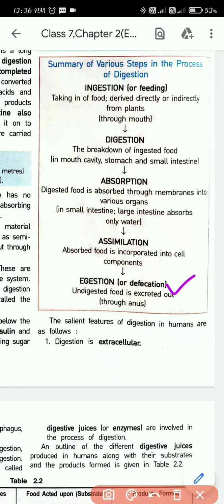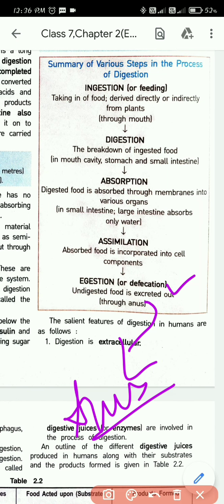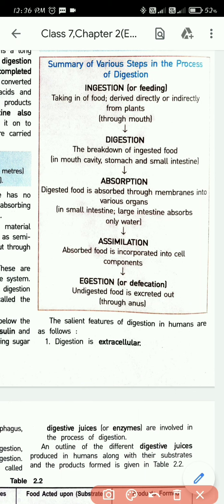After assimilation, what will happen? Whatever food was left undigested will now be excreted through the anus. And here the story of digestion ends. So these are the 5 steps: ingestion, digestion, absorption, assimilation, and what is the last step? Egestion. In these 5 steps, you can summarize the process of digestion.